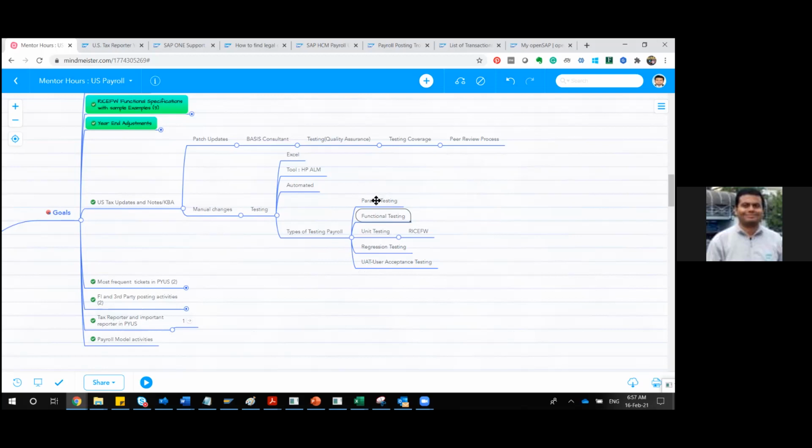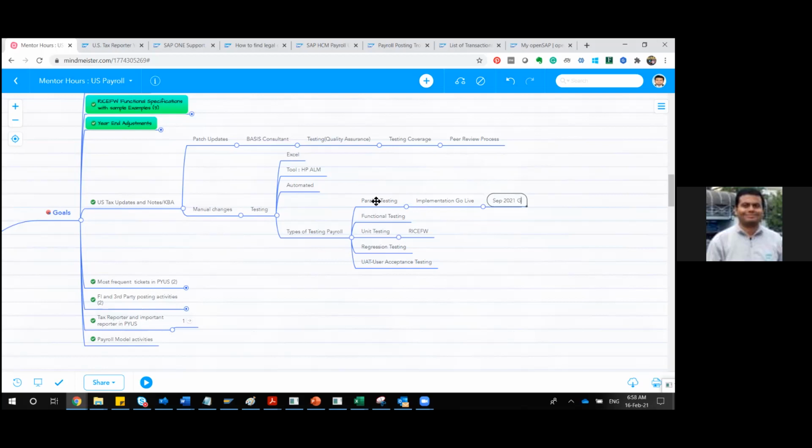Now I'll be coming to parallel testing. So what is parallel testing? As the name suggests, parallel means you have more than one, so at least we are having two systems. Whenever we are doing parallel testing, mostly it is for your implementations. During your implementation projects, you'll come across implementation go-live. Suppose you are going live around the month of September 2021. September 2021 is your go-live date.